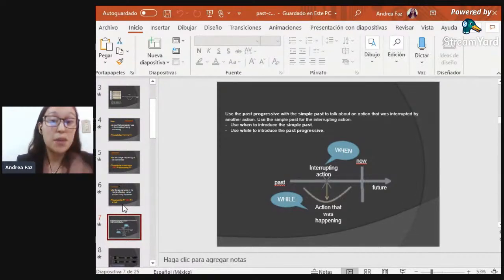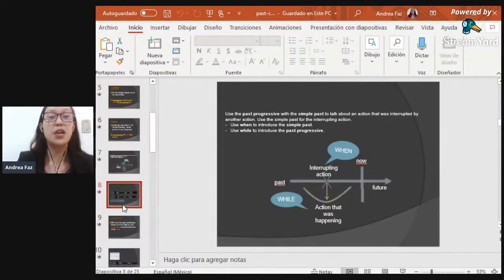When we introduce the word while, it is because we are introducing a second action that was happening at the same time that the other action started. It means both actions were developing at the same time.